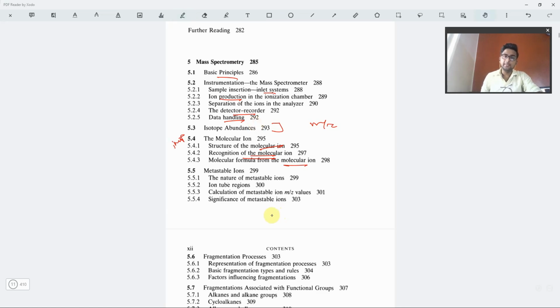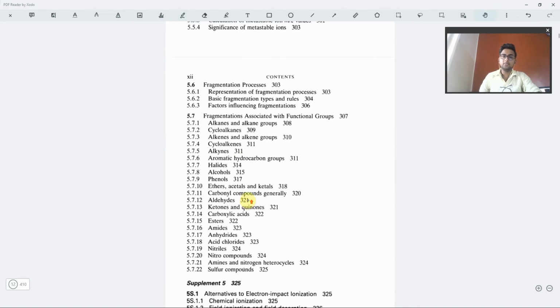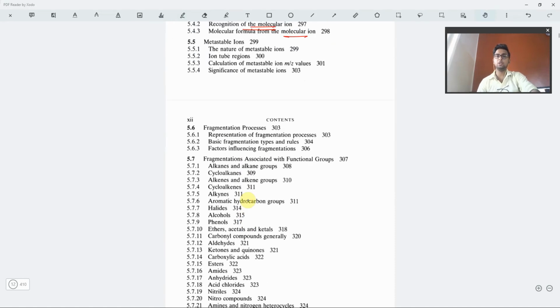Okay. Then we have these metastable ions. So these are not so stable, but they can be used in the calculation for m/z value. So it is given. Okay. Then we have this fragmentation process, about how a molecule can be fragmented into certain types of ions. So that process is also given. So types and rules. What are the rules of fragmentation and the factors influencing fragmentation?